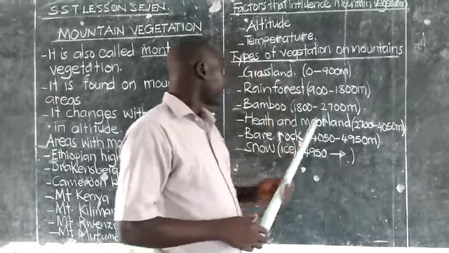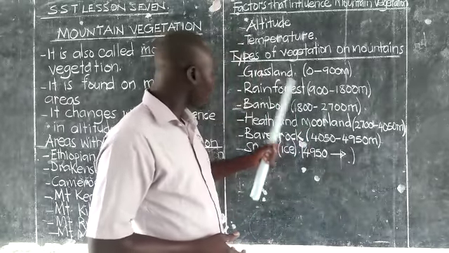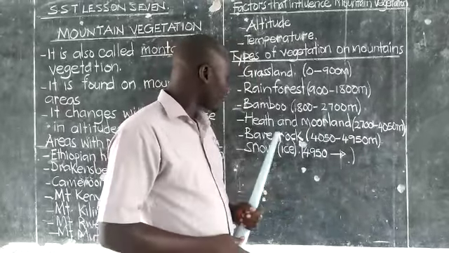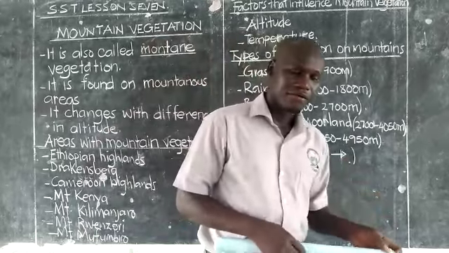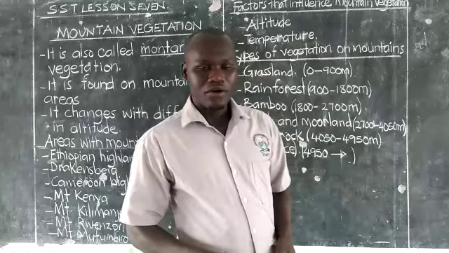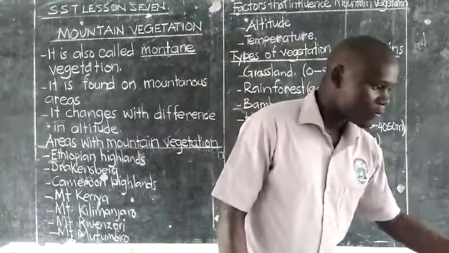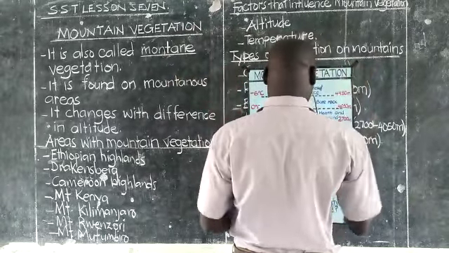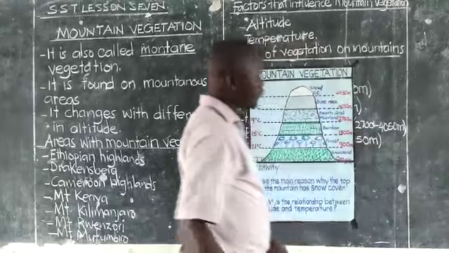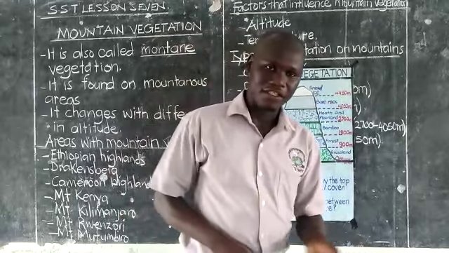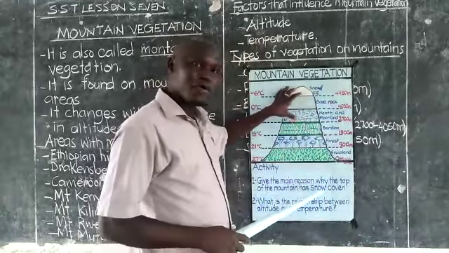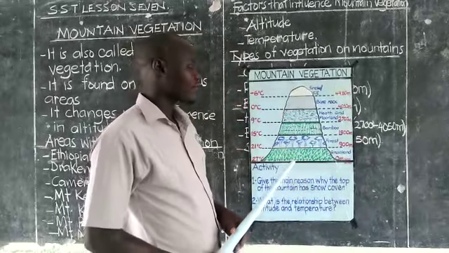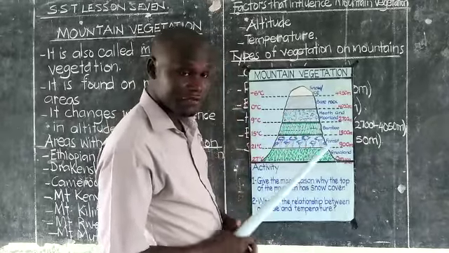After the rainforest, there is bamboo. After the bamboo, there is heath and moorland. Then we have bare rock. After the bare rock, there is what we call snow or ice. So allow me to show you this chart. This is a chart showing mountain vegetation. I have already told you the type of vegetation continues to change with increase in altitude. So as you climb the mountain, you're going to see different types of vegetation.